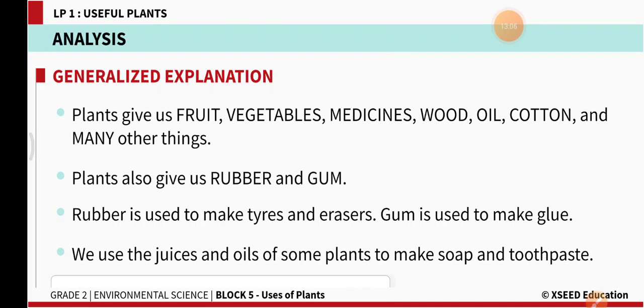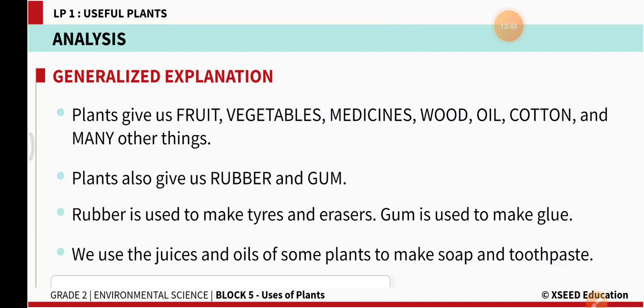We use the juices and oils of some plants to make soap and toothpaste, right? So what are the things that plants give us? Fruit, vegetables, medicines, wood, oil, cotton, and many other things. Plants also give us rubber and gum. So what are the things that are made with rubber? Vehicle tires and erasers are made with rubber, whereas gum is used as glue to paste papers or stick something, right?